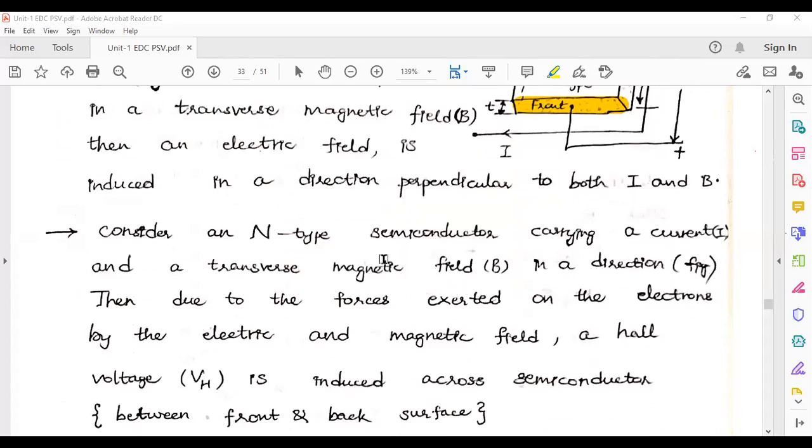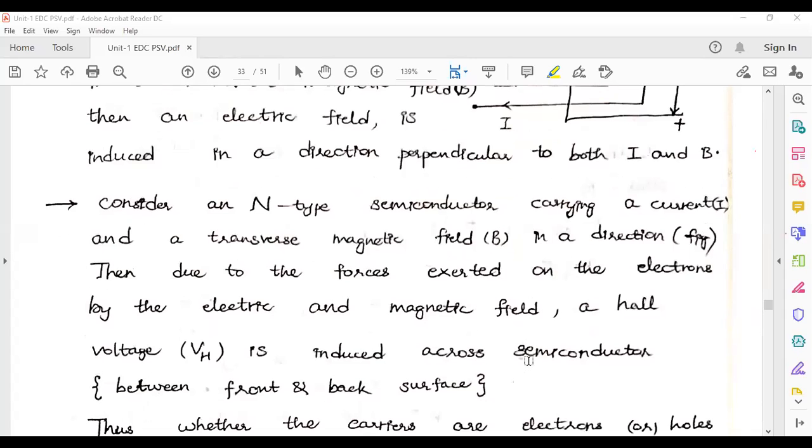Consider an n-type semiconductor carrying a current I and a transverse magnetic field B in the y direction. Then, due to the force exerted on the electrons by the electric and magnetic field, a Hall voltage VH is induced across the semiconductor material. This is the statement. Just assume that it has.